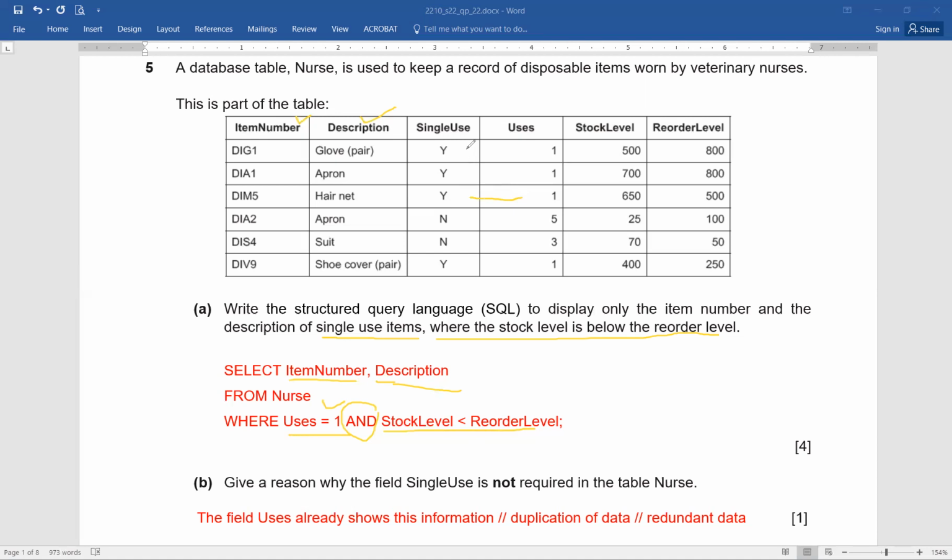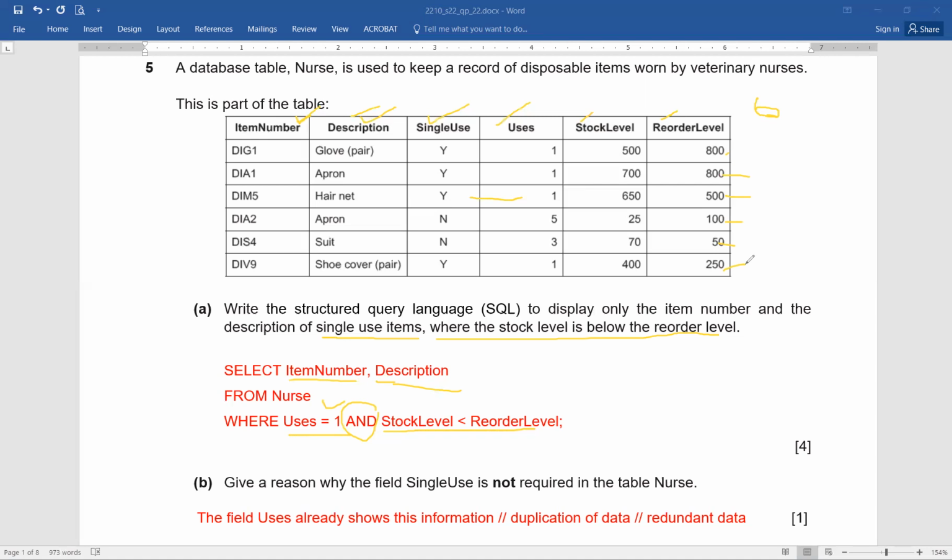I'm just asking, although the question is not there, which field do you think is going to be considered as the primary key out of all the fields? By the way, how many fields are here? Just count. 1, 2, 3, 4, 5, 6. 6 fields. Okay? Fields are 6. And how many records are here? 1, 2, 3, 4, 5, and 6. Luckily, the number of records and the fields are the same. But the question can come in the paper. Which field is going to be the primary key out of these?